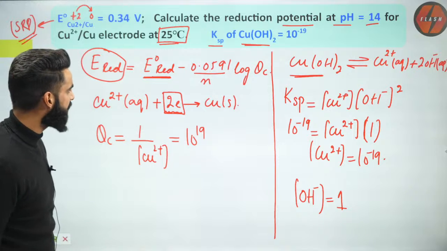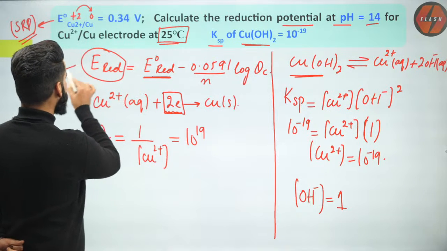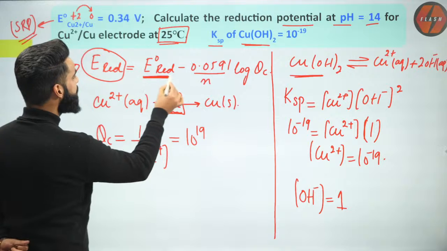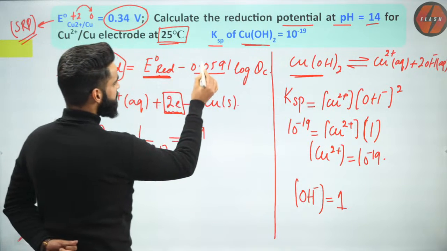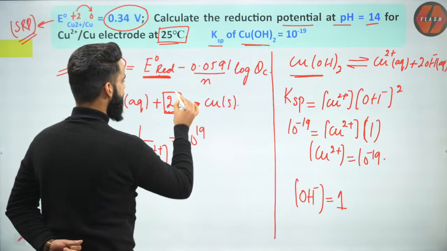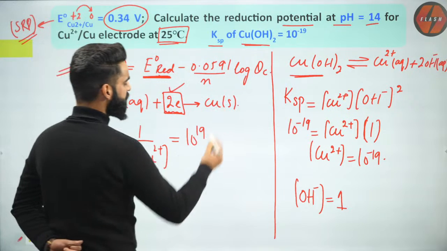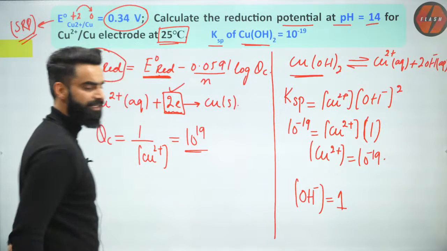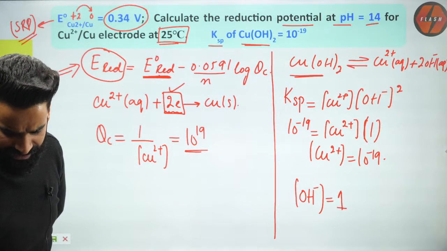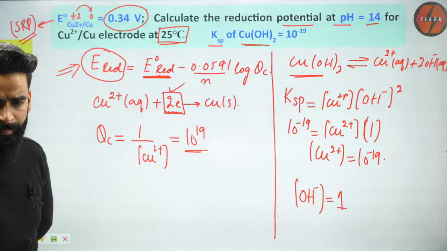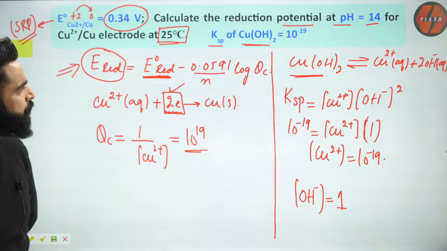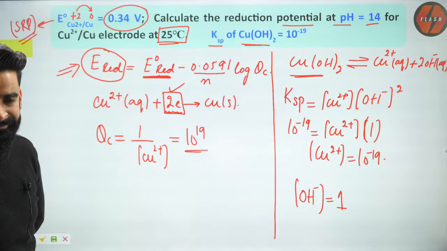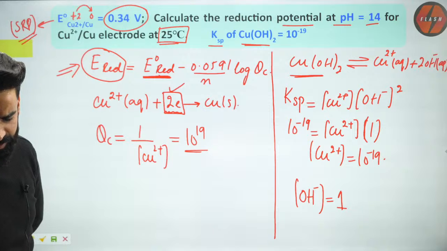Now, do we have all the values? In order to calculate the reduction potential, we should have the standard reduction potential of the copper electrode, which is given to me, minus 0.0591 divided by n. The n value I got as 2, log of Qc. The Qc value I got as 10 power 19. Can you solve this further and get the reduction potential of the copper electrode? I hope you got it. Let me know in the chat box if it's clear to you guys.